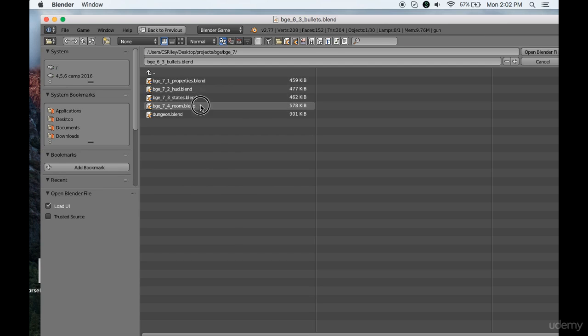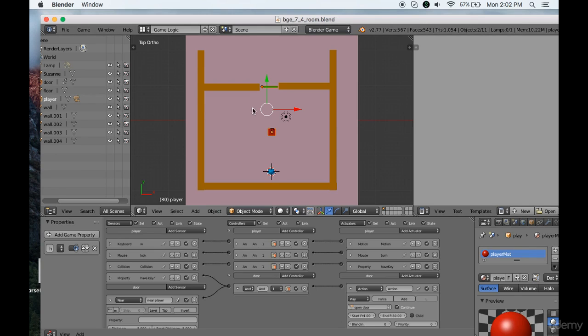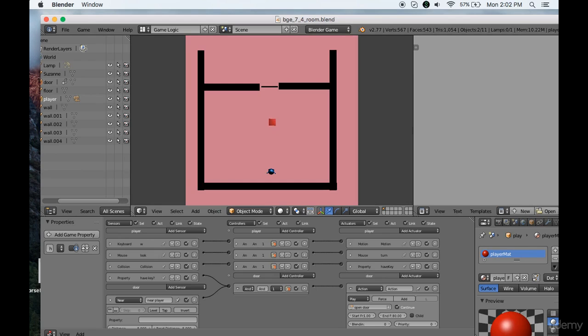Here's a great example of something we can do with data. So there's your classic "I'm locked in a room" game, and I'm the little red box. I can't open the door, but if I turn around, I'm controlling this with the mouse, by the way, I pick up this little blue thing. Now I try to go out the door, and it will open.